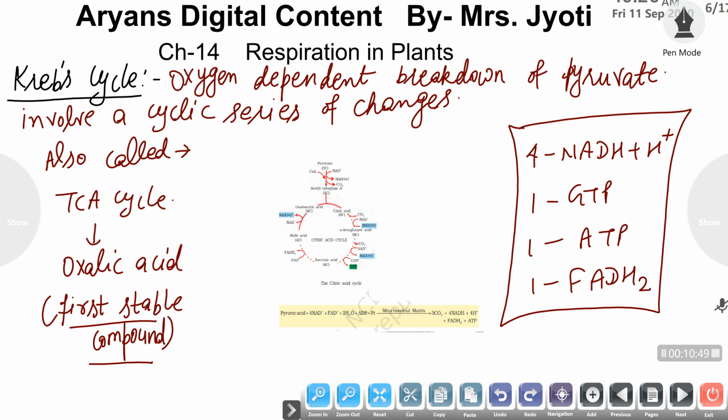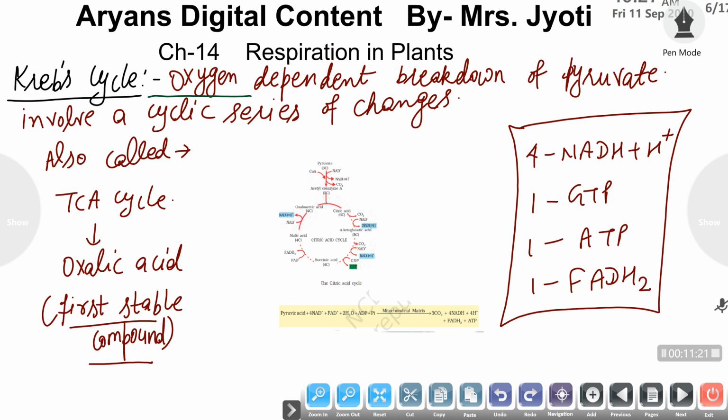The oxidative breakdown of pyruvic acid involves oxygen, and the oxygen is used in a cyclic manner, a series of steps repeated in a cyclic way, so that the oxidation of the food may go on, and the pyruvic acid can be converted to end products by releasing a considerable amount of energy which can be used by cells.